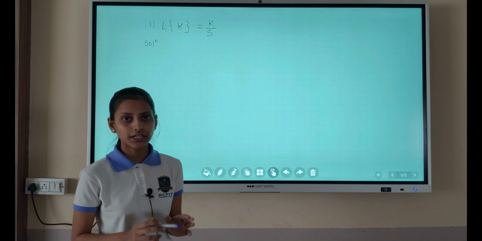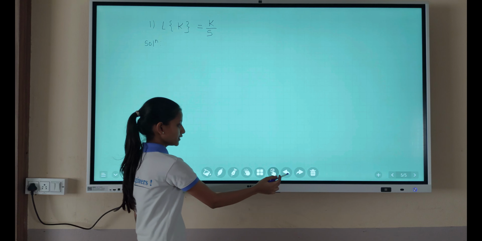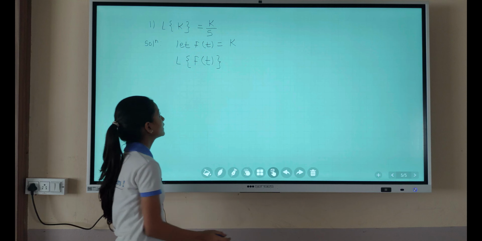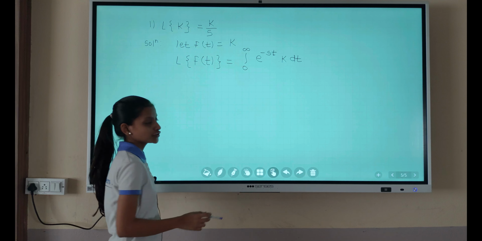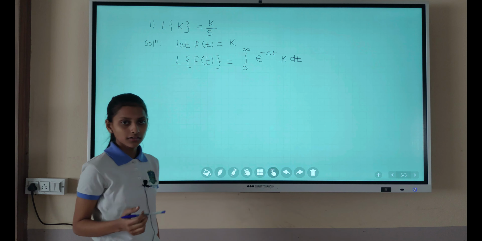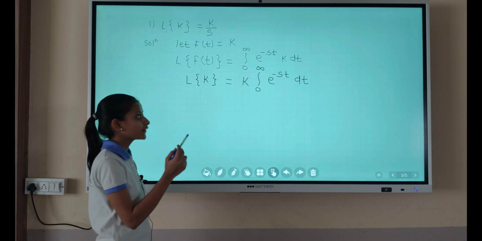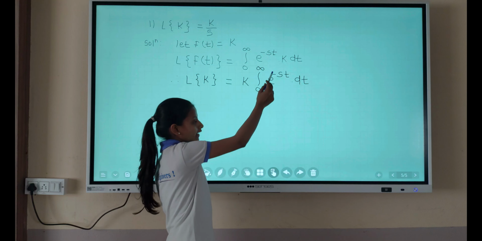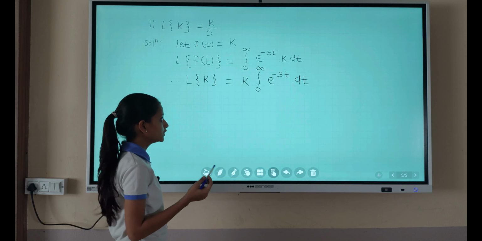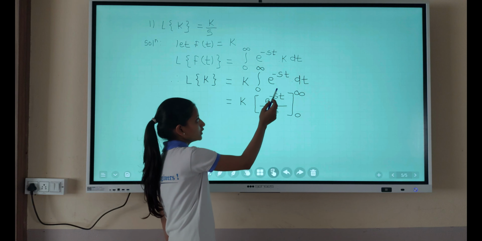Now we will prove the first fundamental function, the constant: Laplace of constant k is equal to k by s. Solution: let f of t equal k. After applying the Laplace transform to f of t, by the definition, it is the integral from 0 to infinity of e raised to minus st into k with respect to t. Since k is a constant, we take it out of the integration: k times the integral from 0 to infinity of e raised to minus st with respect to t.